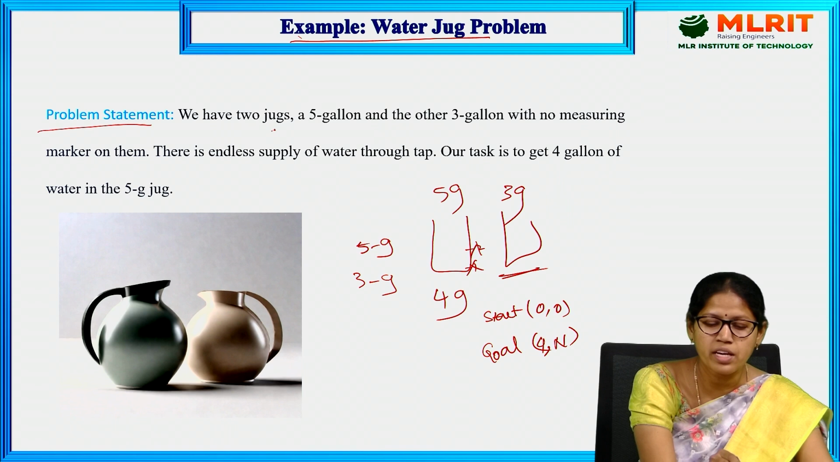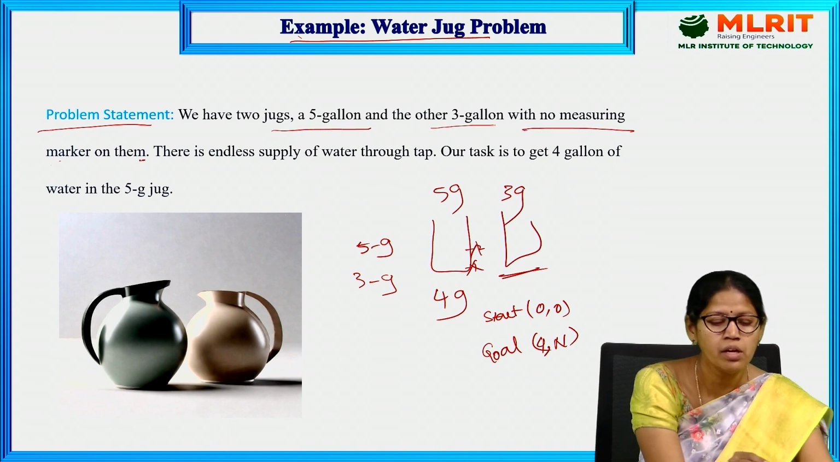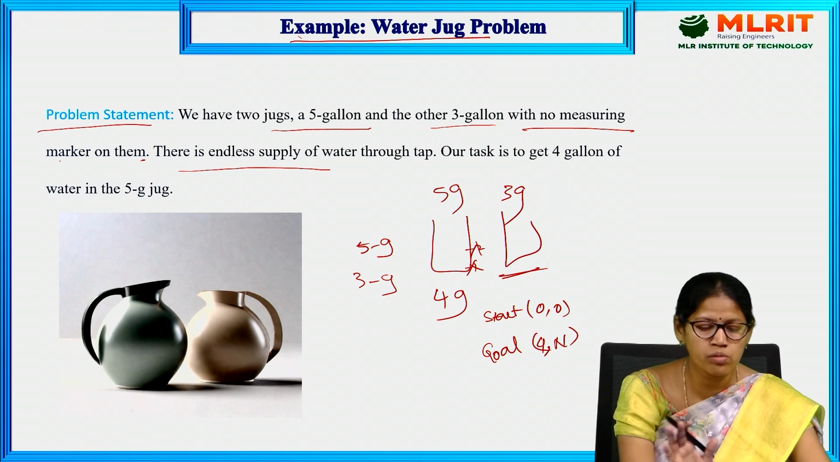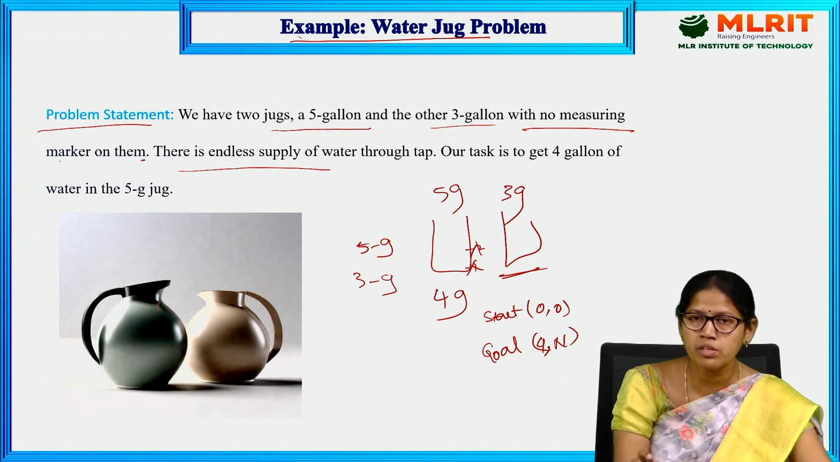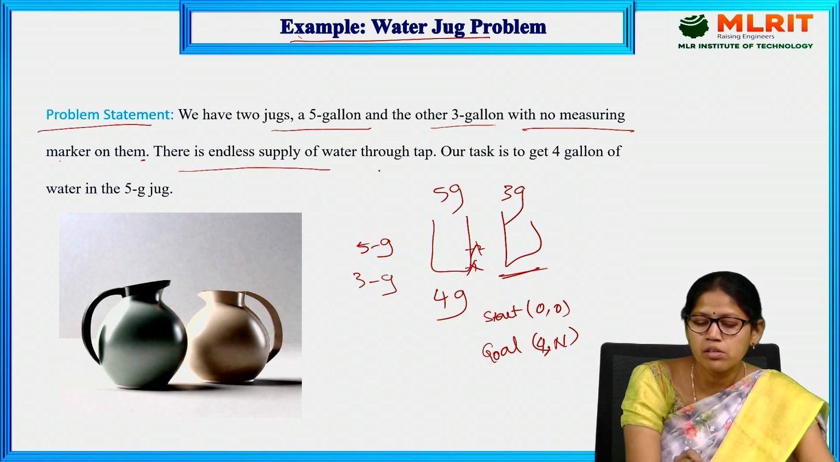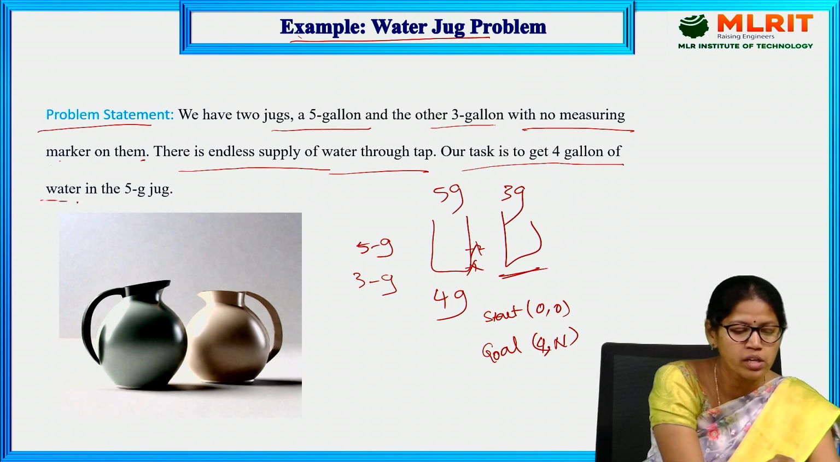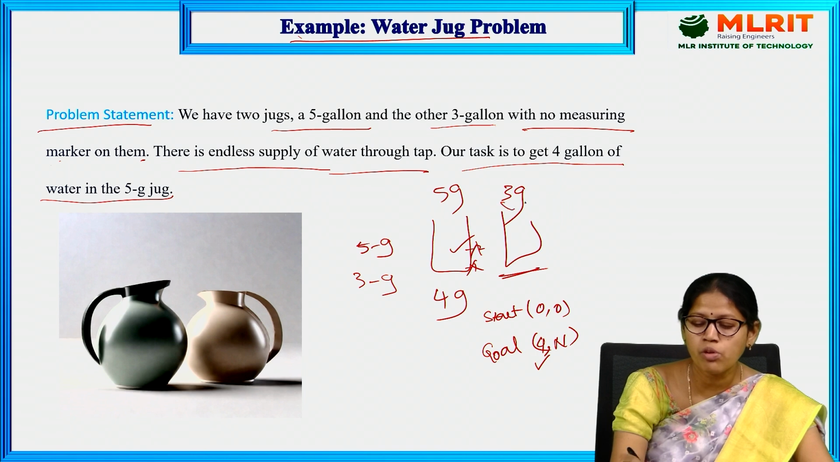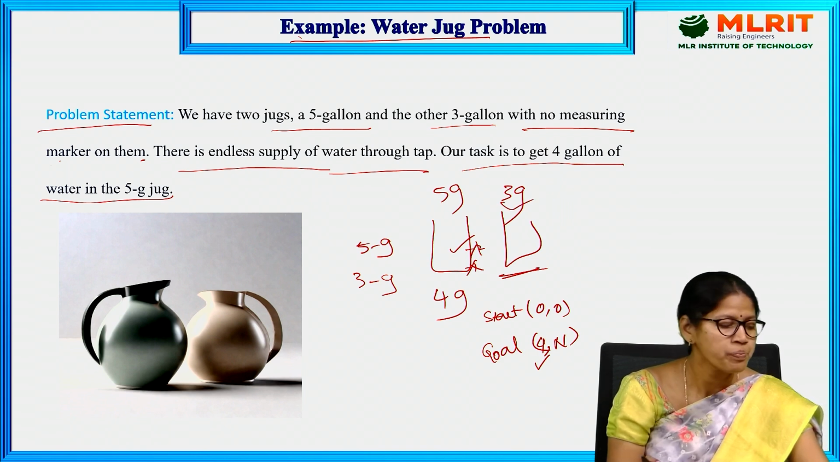We have two jugs, 5 gallon and 3 gallon, with no measuring marker on them. There is an endless supply of water through a tap. Don't worry about wasting the water, don't bother about that. But we need to find the optimal solution with the minimum steps. Our task is to get 4 gallon of water in the 5G jug, and there is no specification about the 3G jug. Either it will be filled with water or it will be empty.